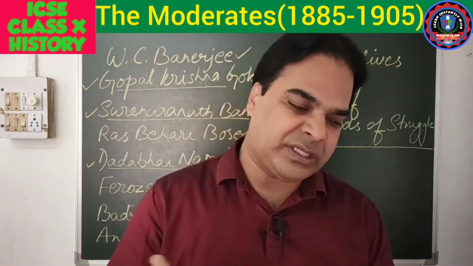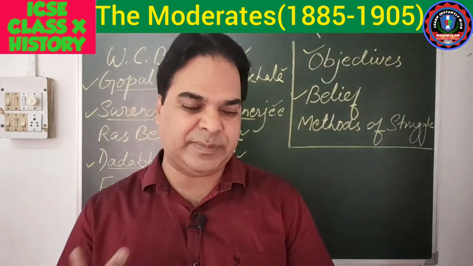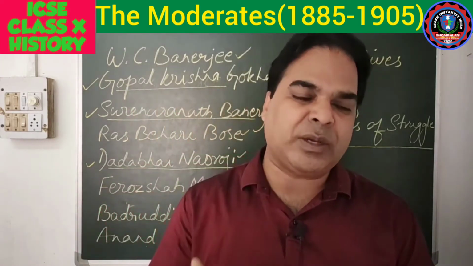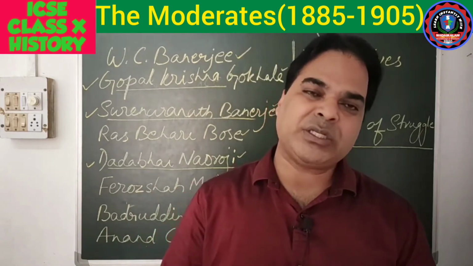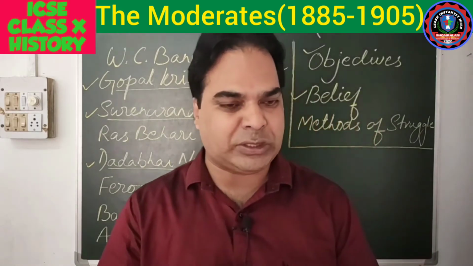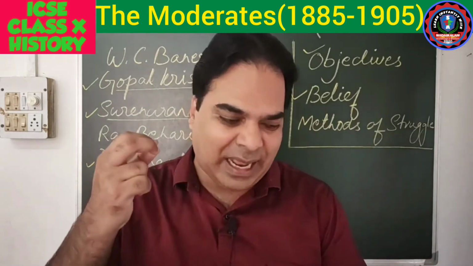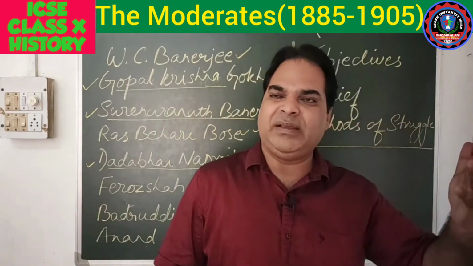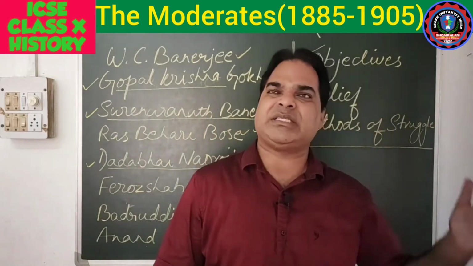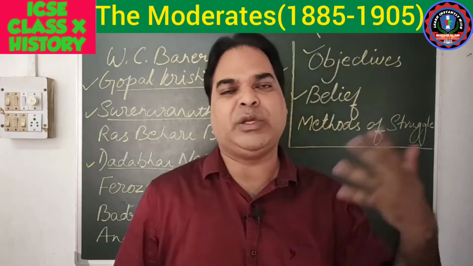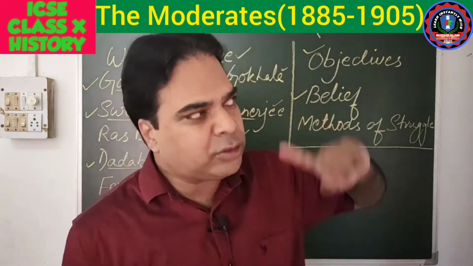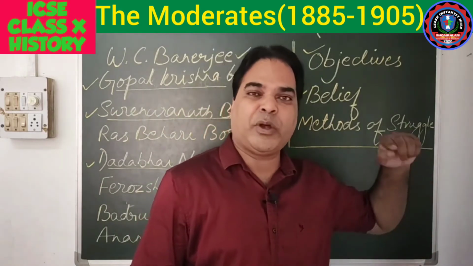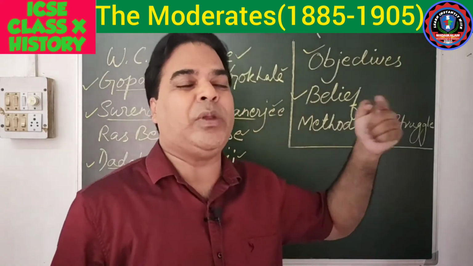So according to the moderates, my dear, England was the source of inspiration and guidance. Accordingly, they felt that British rule was a boon for the Indians, because by introducing science and technology and education, it eradicated the evils of Indian society. So they had a firm belief that these changes which we see in our society are all due to the British government. So they looked upon Britain, England, as a guide, not as a curse. They are the ones who will guide us.